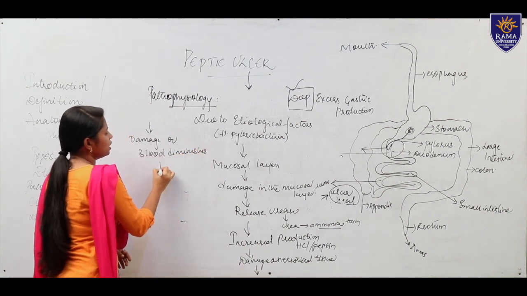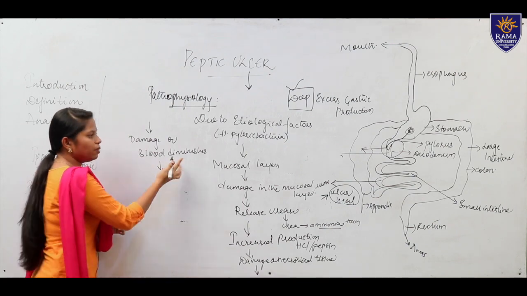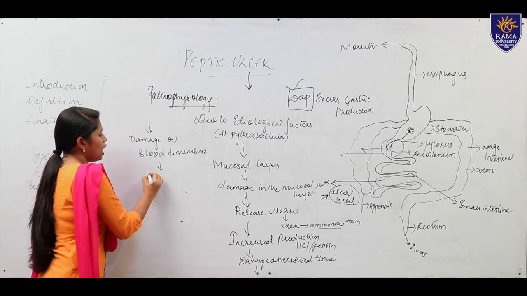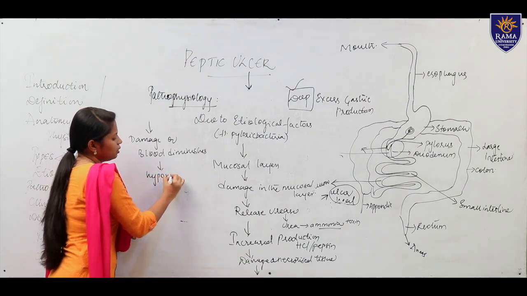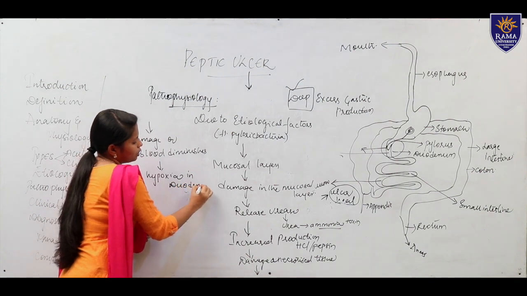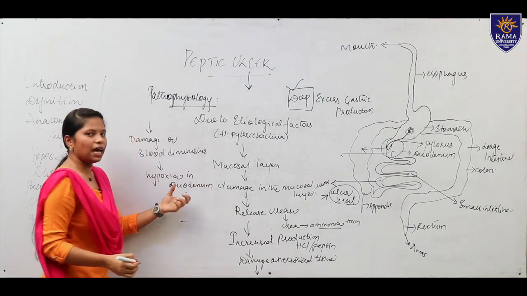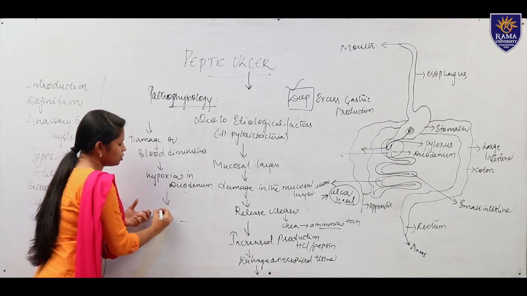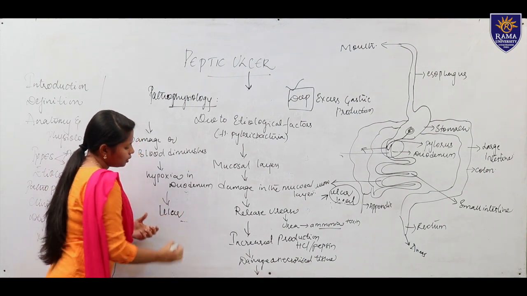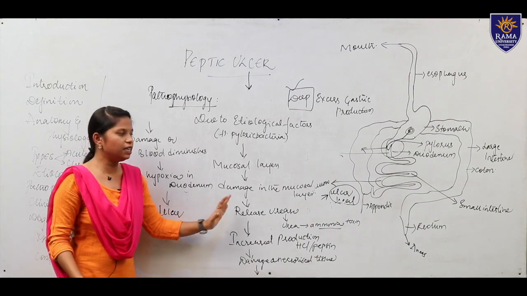When the blood circulation diminishes, there is a chance of hypoxia in the duodenum. So when the duodenum lacks oxygen, this may lead to ulcer. That is a duodenal ulcer.